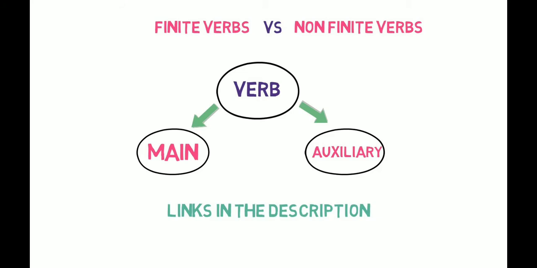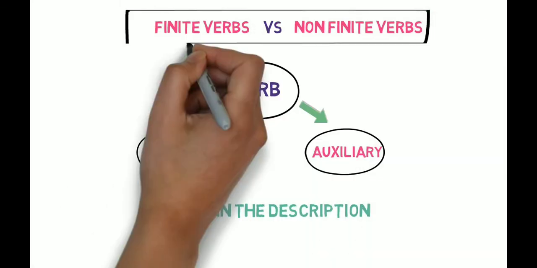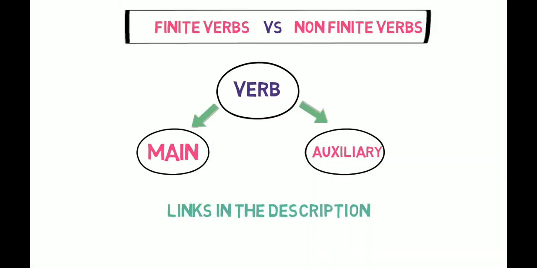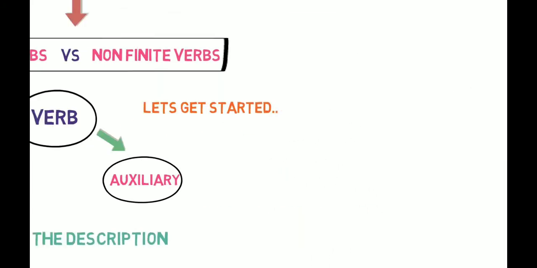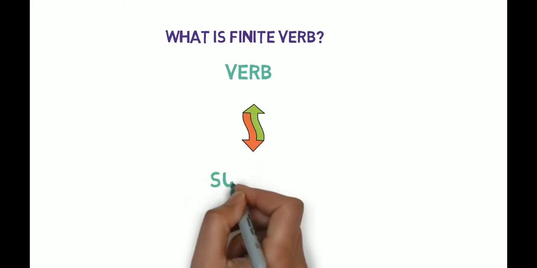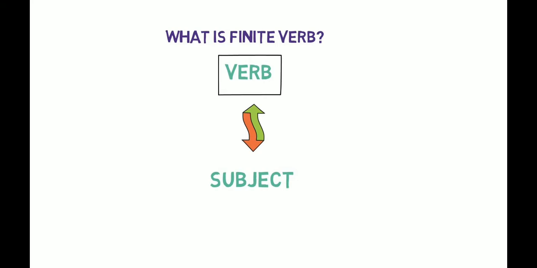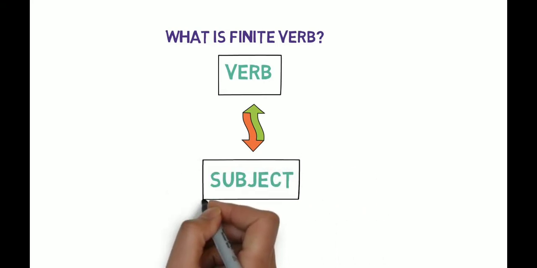In this video, we will be discussing one more classification of verb, that is finite and non-finite verbs. So without further ado, let's get started. A finite verb is a verb that has a finite or limited agreement with the subject. What does it mean? It limits its usage as per the subject's parameter.